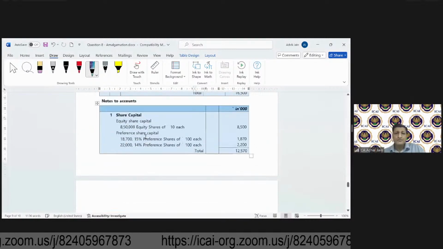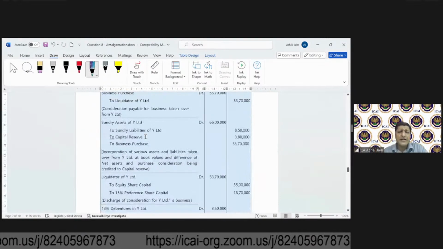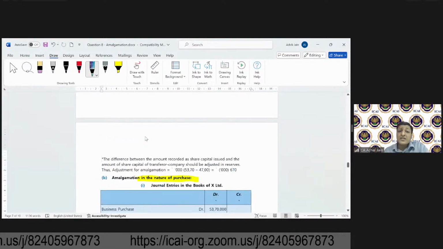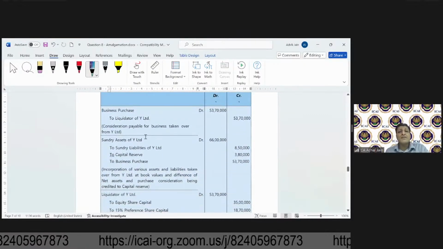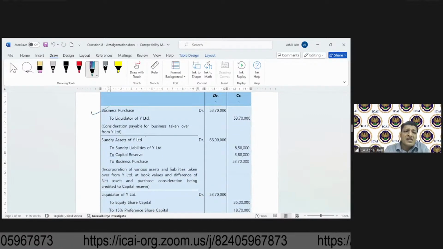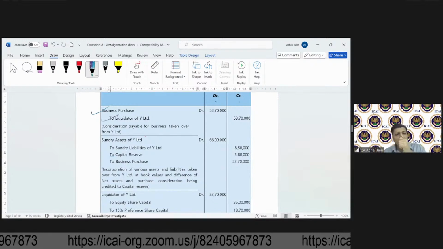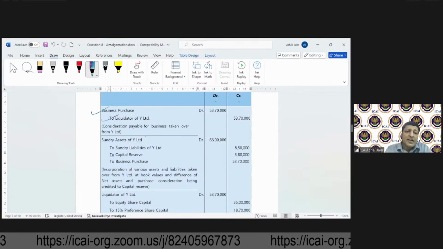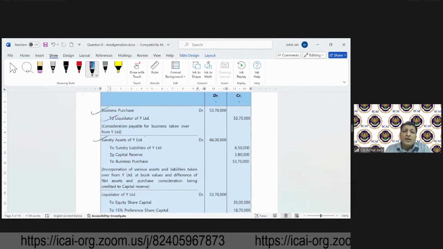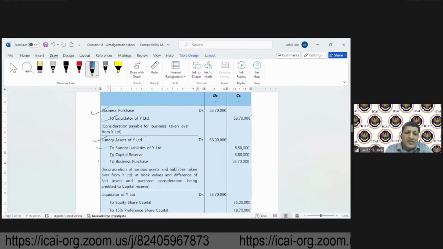Now let's get on to the accounting entries once again. So now it's the purchase method. In case of purchase method, the first accounting entry will be the same: business purchase debit to liquidators of Y Limited. Then the second entry will again be the same: sundry assets debit to sundry liability to business purchase.